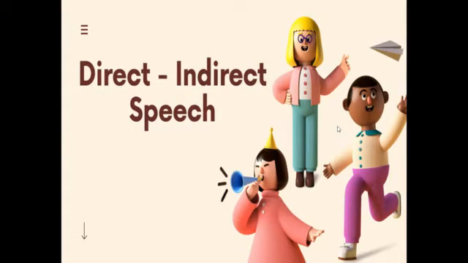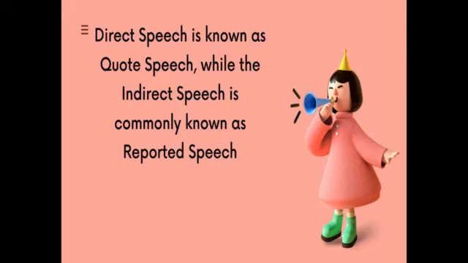Direct and indirect speech. Direct-indirect speech is commonly found in certain kinds of text, for example, narrative and news item. Direct speech is also known as quote speech, while indirect speech is commonly known as reported speech. If we use direct speech, it means that we need to use quotation marks because we want to repeat some sentences exactly as they are. While in indirect speech, we are not going to repeat the sentences but just report them.